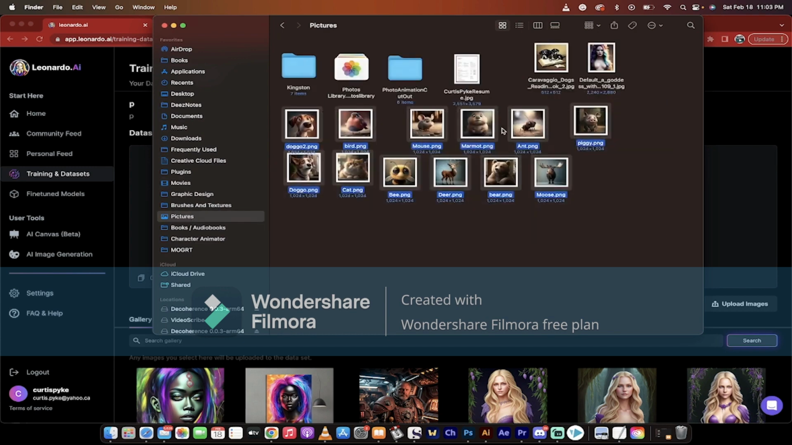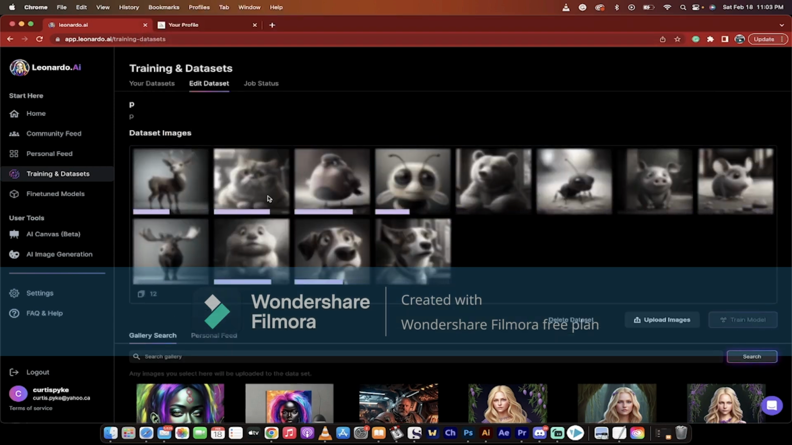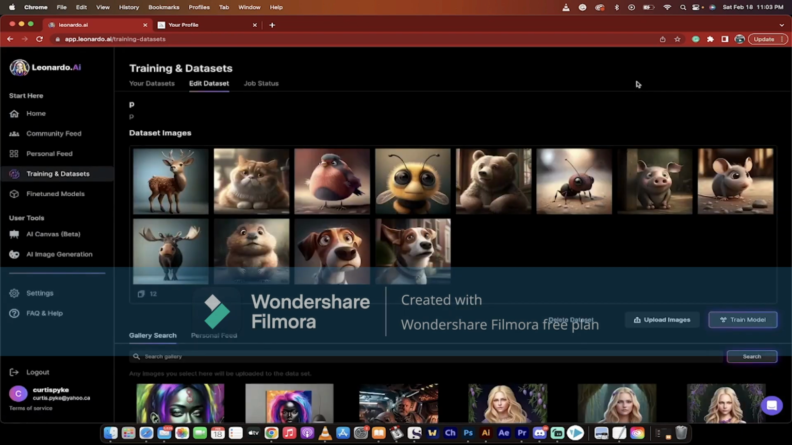I'll take these 10 images, for example, and drag and drop them in there, and you'll see that they're getting uploaded. Once they're all up and running, there we go. I just click on this little button here, Train Model, and that's it. It's going to use those images and train its own unique model. I'm not going to go ahead and do that, but I wanted to show you that that's all it takes. Once you've trained the model, you'll get an email saying, hey, your new model's ready.